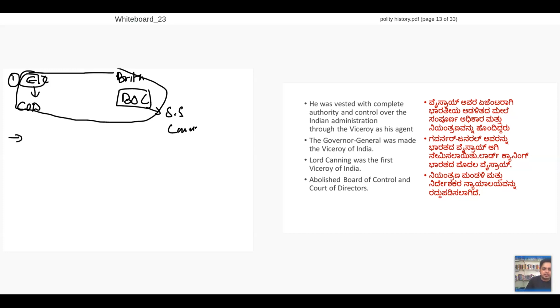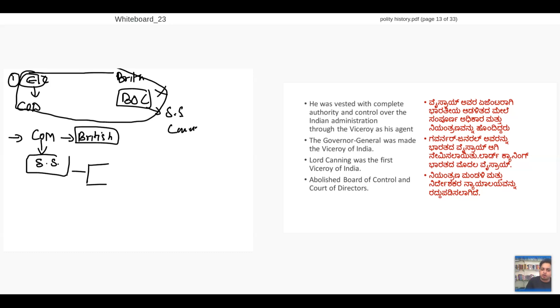They create a Council of Ministers under British. One of those Council of Ministers will be called Secretary of State. He will have 15 members to assist him.